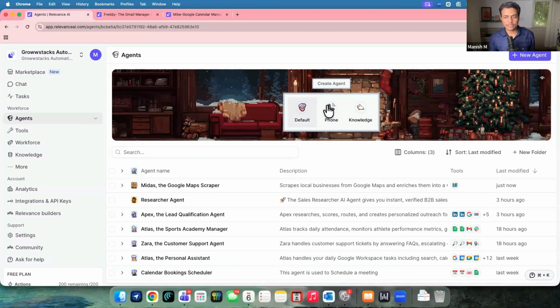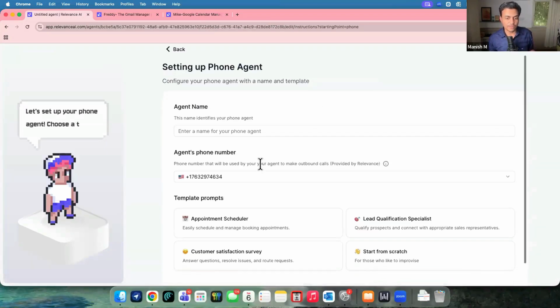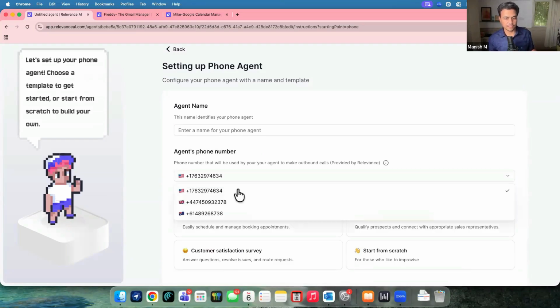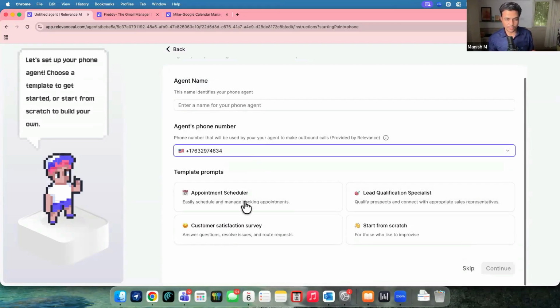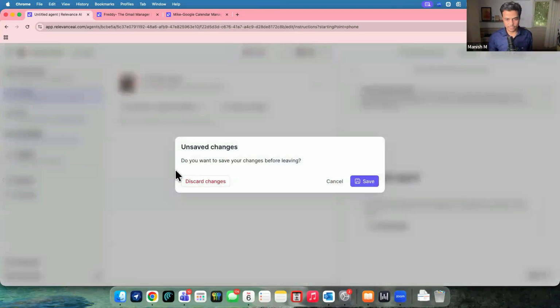Now, agent can also do phone calls from here, but not from the Relevance platform. It's supposed to go through either Vapi or those kind of tools. So even when I say I wanted to create some sort of an agent which would work with a phone call, it's going to use some external service. Some agentic phone number can be assigned over here, and then it can even make calls. So similar to Vapi or other stuff, we can do these kind of agents as well.